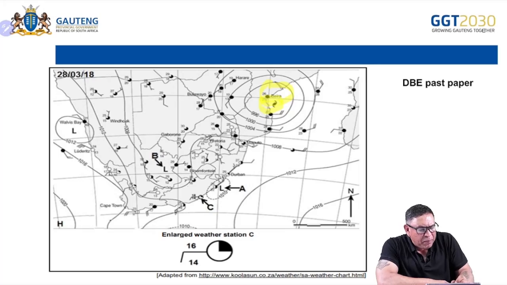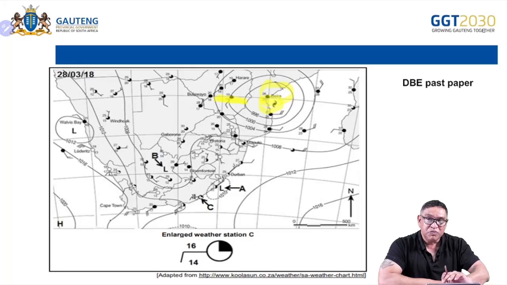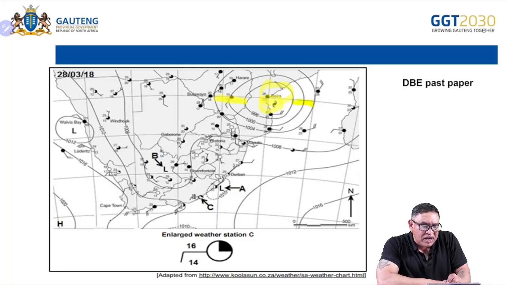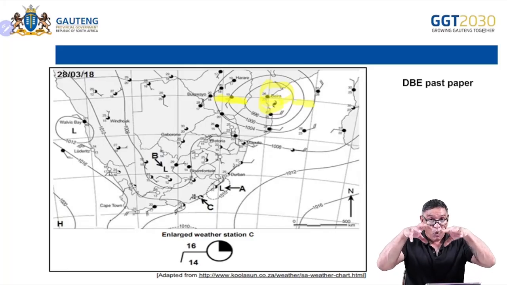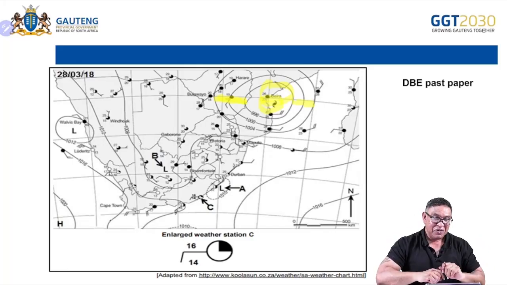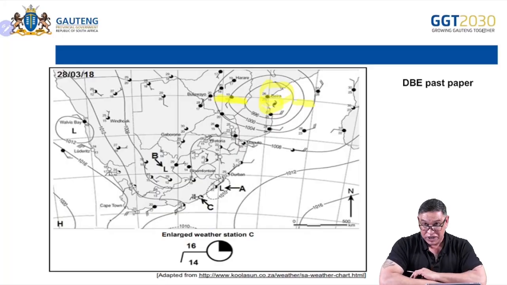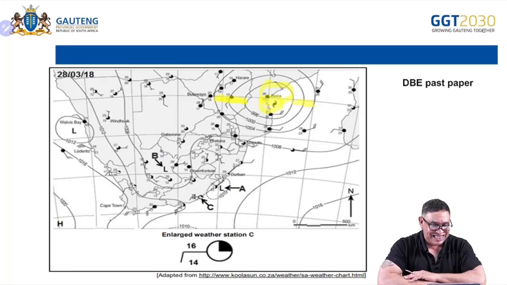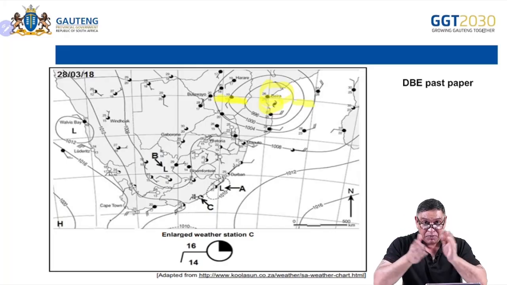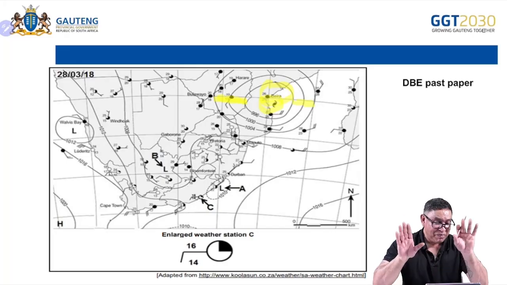And notice here, what happened to that forward left-hand quadrant? The isobars have moved further apart because it's moving over land. Yeah, the isobars are closer together. It's still quite intense there because it's over the warm Mozambique current, all right, which is still feeding some heat into it. Okay, can you see now? Different areas will show you different intensities. So this is definitely in the dissipating stage. Okay, as it's moving away from the warm ocean, the isobars are getting more far apart, showing you a more gentle pressure gradient, and therefore it's dissipating.